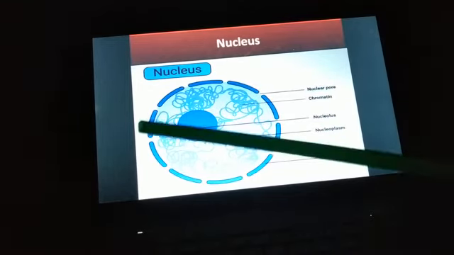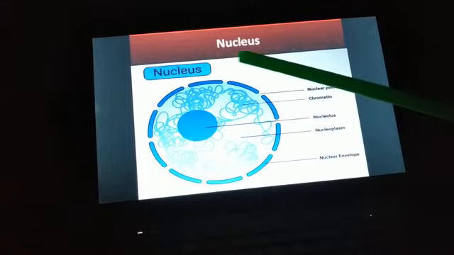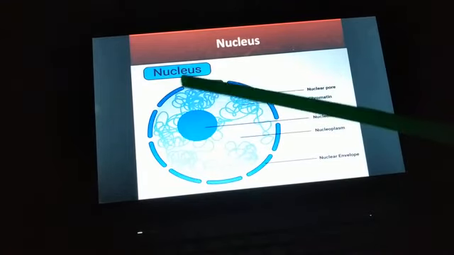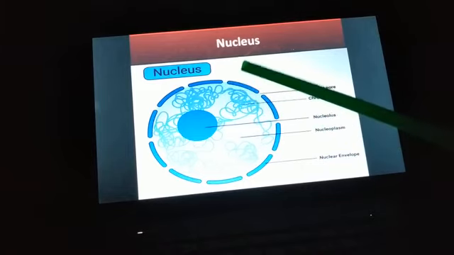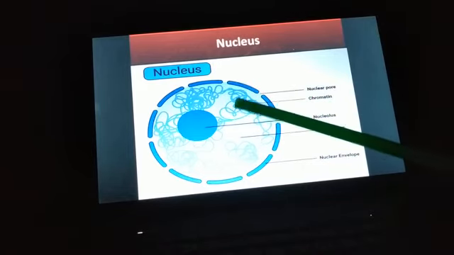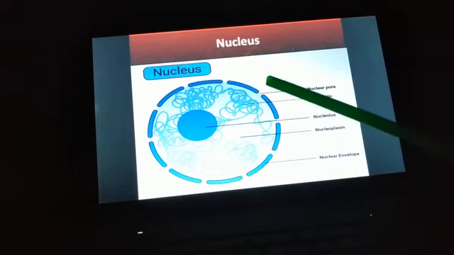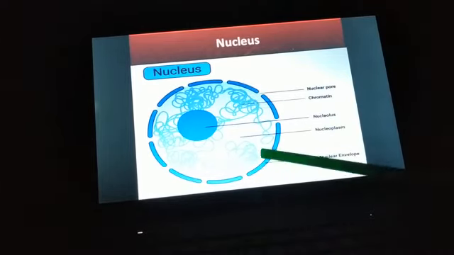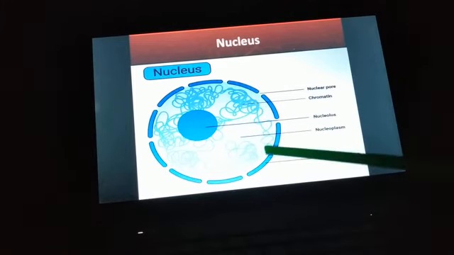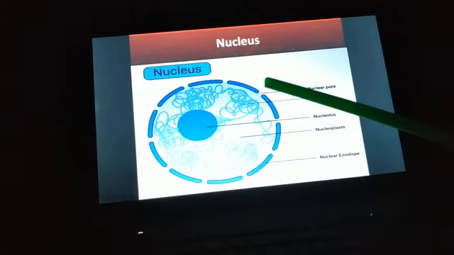The exterior of the nucleus is filled with cytoplasm, isn't it? So exchange of materials is carried out here between the nucleus and the cytoplasm. So the nuclear envelope controls the exchange of materials between the nucleus and the cytoplasm.